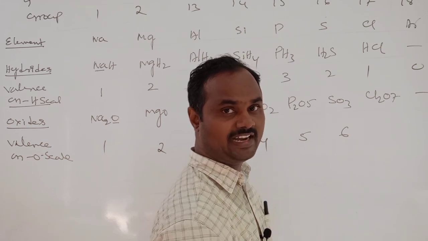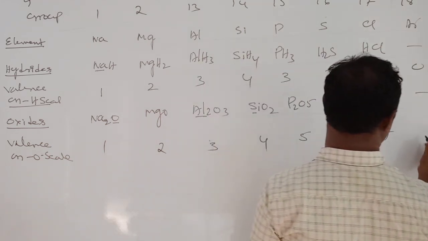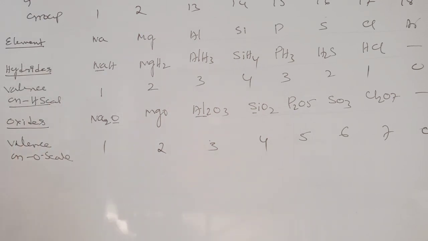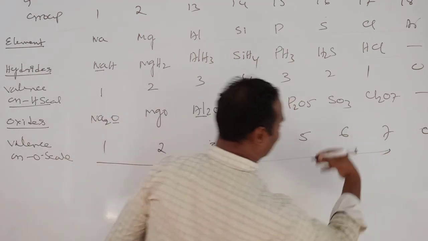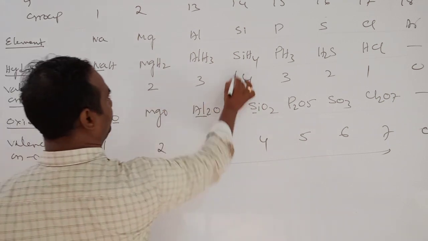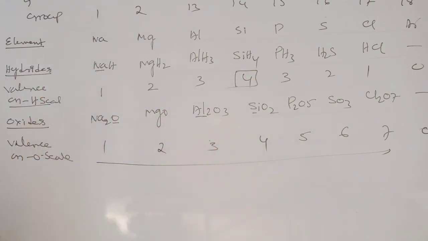For 1 chlorine atom, how much does it become? 7. Is it clear? 0. Carefully see, these are the values. With respect to oxygen, it continuously increases up to 7. But with respect to hydrogen, our maximum valency is 4. After that, the valency decreases again. Is it clear? This is the valency.